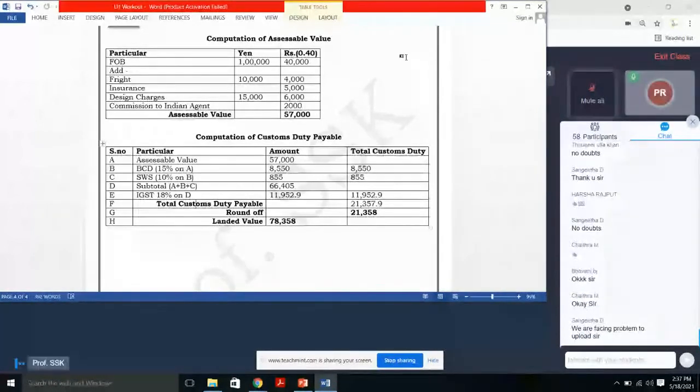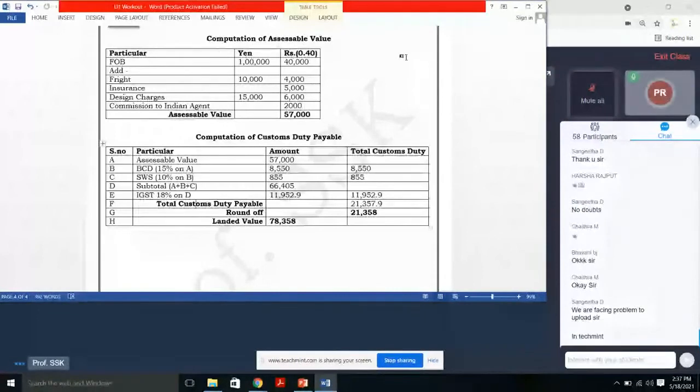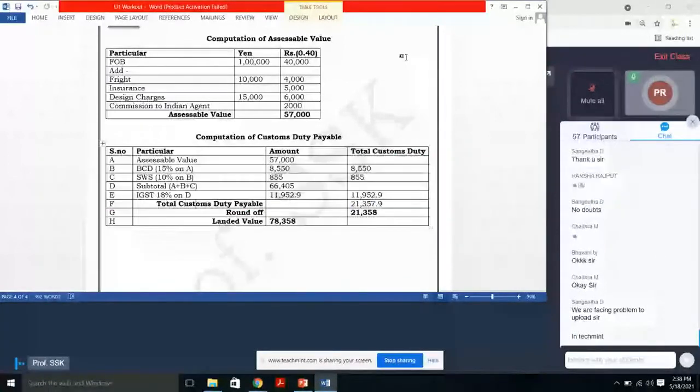We are facing problem to upload, sir, in Teachment. See, it is very easy to upload. First, check whether your Teachment app is updated or not, in the Google Play Store. After that, try to upload it. It will get uploaded. Second thing is, if it is not uploaded, then make it a PDF, then upload. If it is still not uploaded, you can use an app to convert and reduce your KBs.